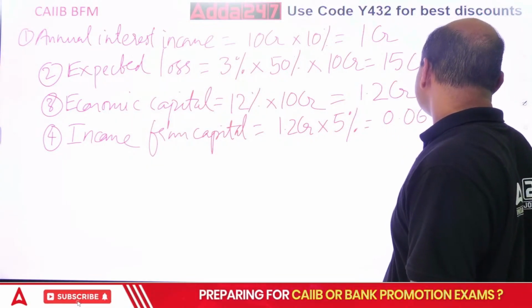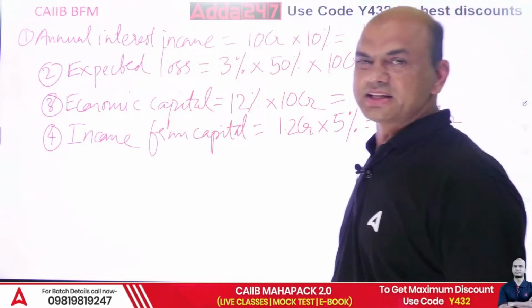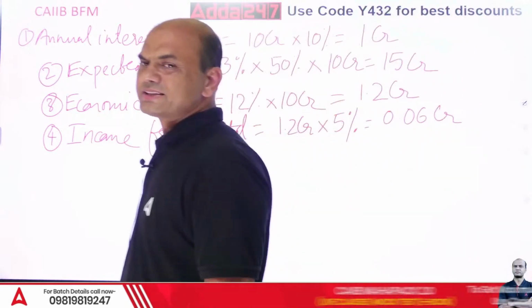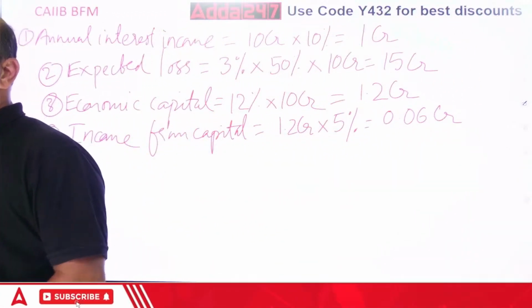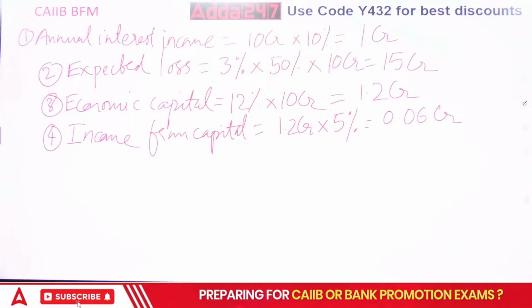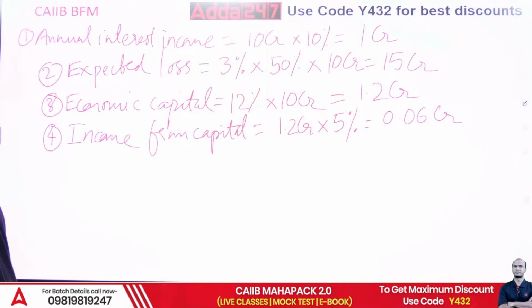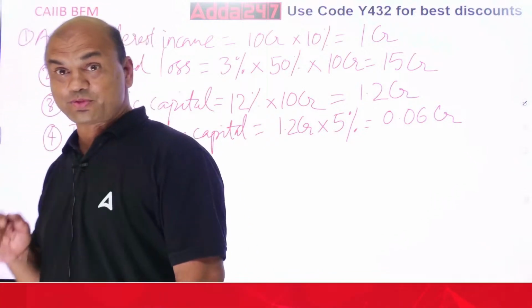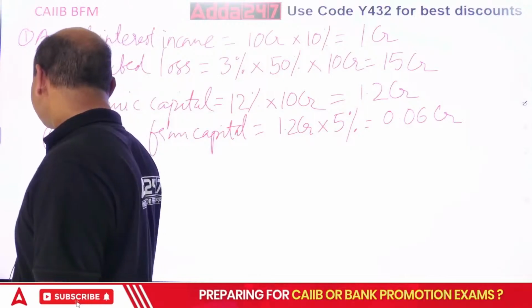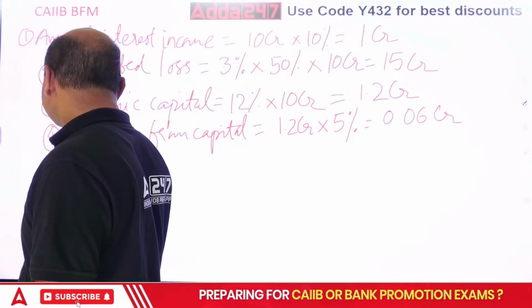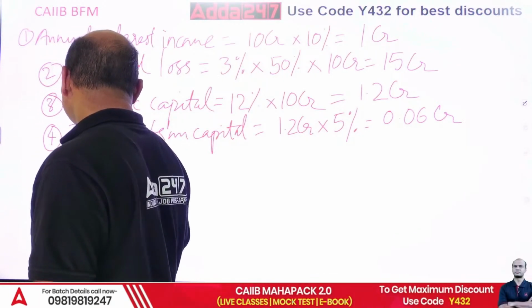0.06 CR. Everything will be written in CR. That's easy, right? 6 lakhs. So 0.06 CR. Now we come to the last step, and that last step is RAROC. The 5th step is RAROC. Remember, 5 marks for this. Okay? So RAROC equals this. You will not get it in any of the books.